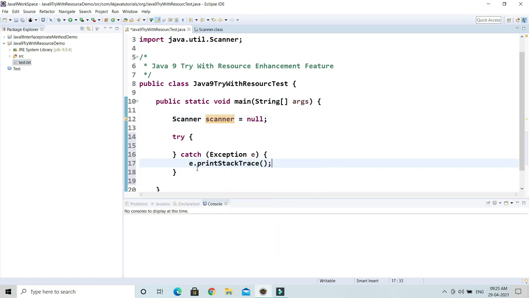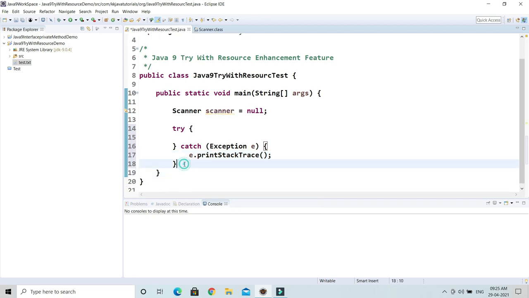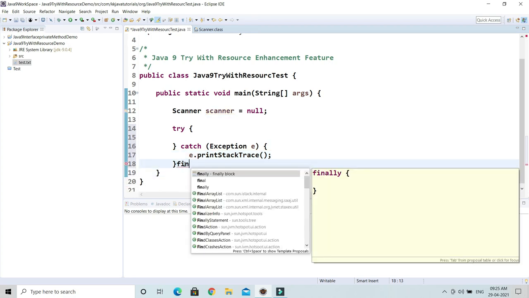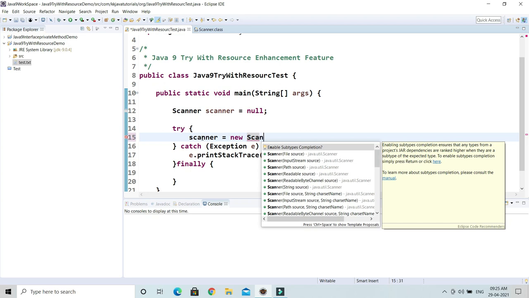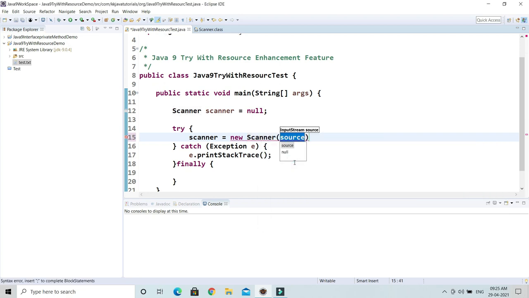Now here print stack trace, and of course I require a finally block because I want to close the resource explicitly, right? So here we have scanner. Now we need to create an object of this. So scanner equal to new Scanner, and if you look at the Scanner, there are a lot of constructors available, right? So I would say one of the constructors I'm going to use is InputStream. So here we need to provide a reference of InputStream.